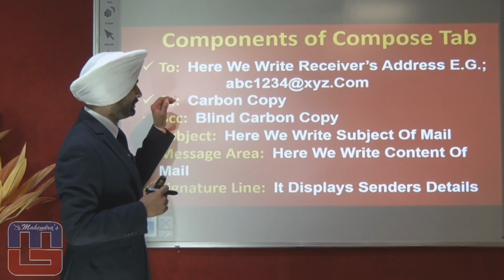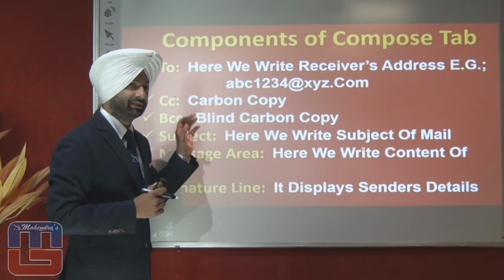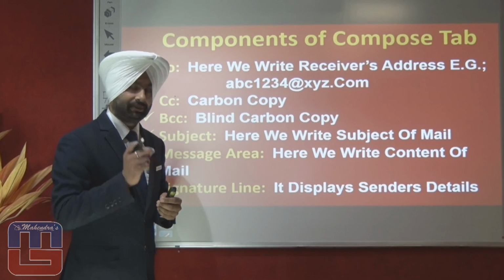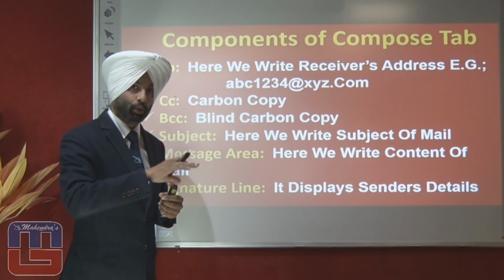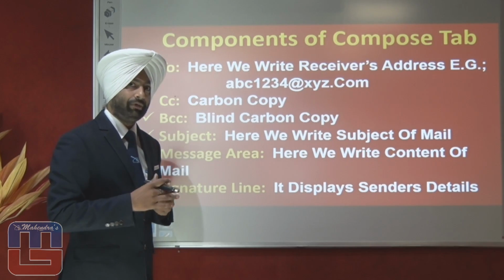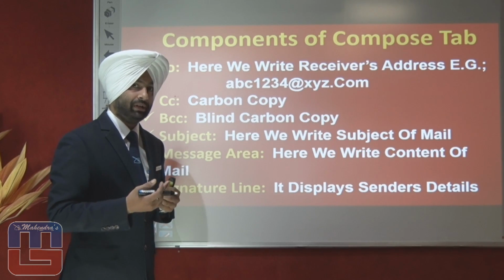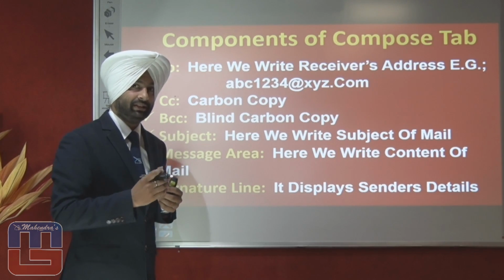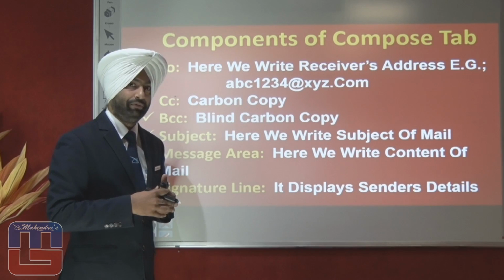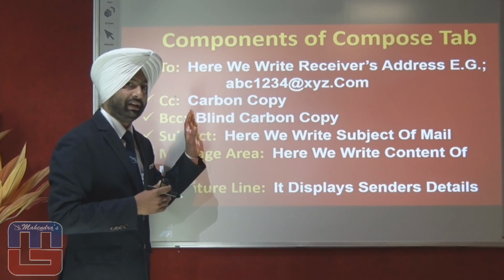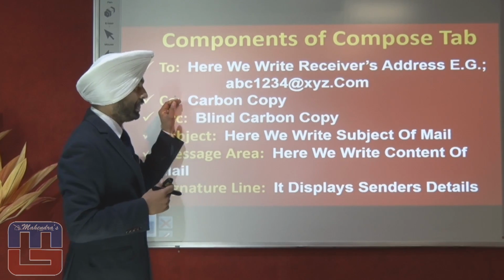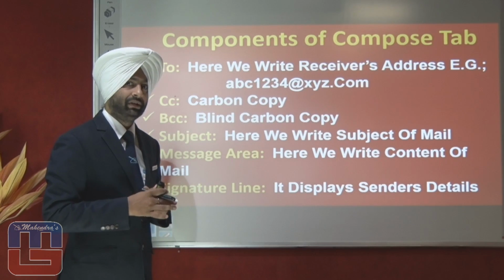Okay. Now, what is the difference between carbon copy and blind carbon copy? First, let's see what a carbon copy actually is. Carbon copy is a copy of that mail, of that content, that can be sent to a secondary addressee. What is a blind carbon copy? If we want to hide the carbon copy, and we don't want the main addressee and the carbon copy addressee to see who else has received that mail, we can keep that addressee in the blind carbon copy section. CC is carbon copy, BCC is blind carbon copy.